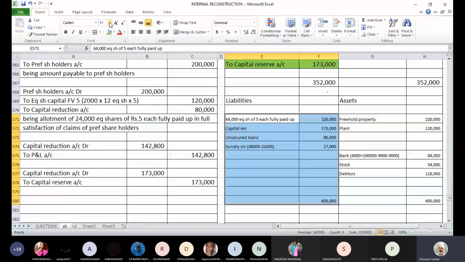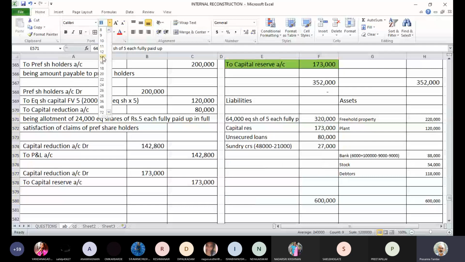Okay, so the balance sheet will tally at 6 lakhs rupees if you do the vertical, if you do the horizontal balance sheet for the time being, just to see how the balance sheet will work out. Okay, so this will be the balance sheet after capital reduction.